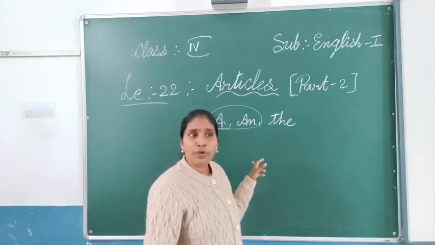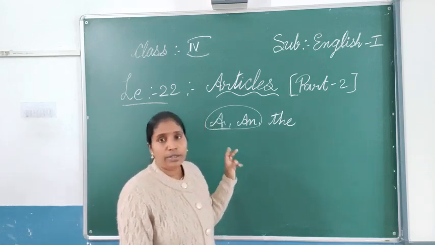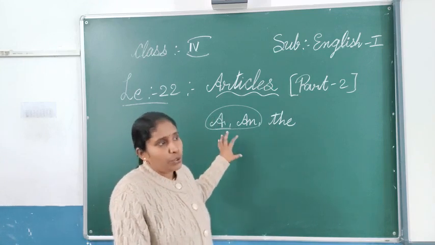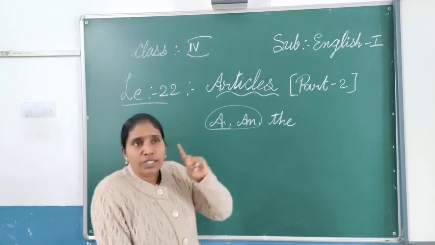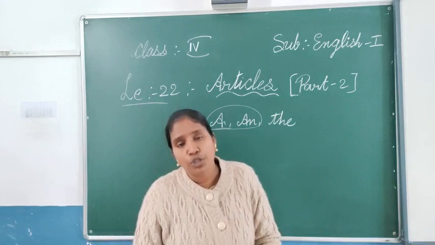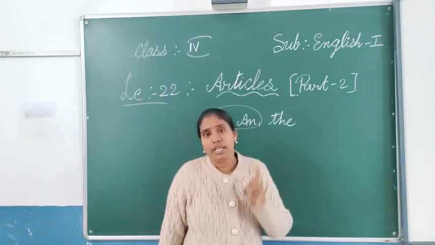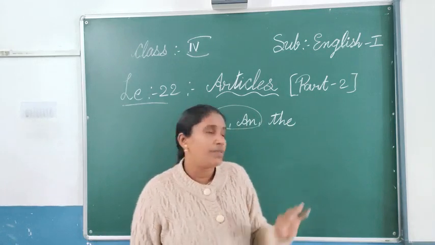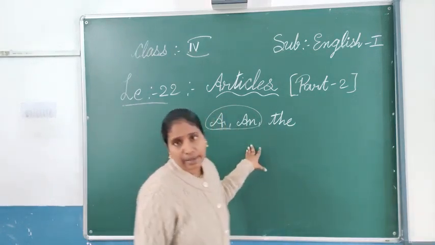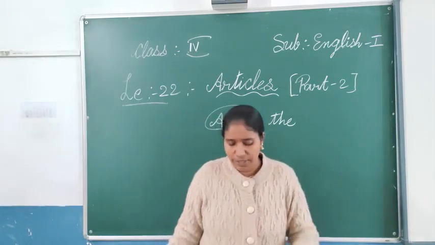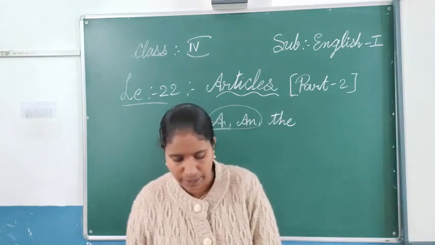We also learned that both are used only with singular and countable nouns. This is mainly what we have discussed, and we have seen the exercises.